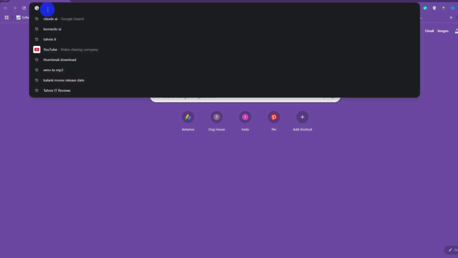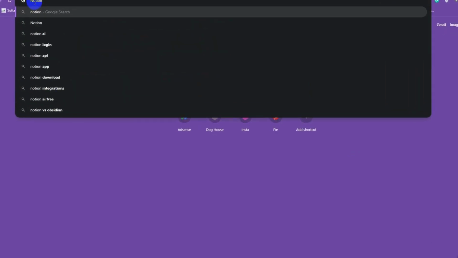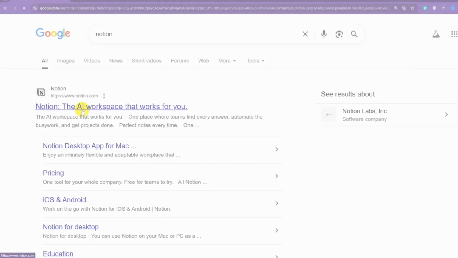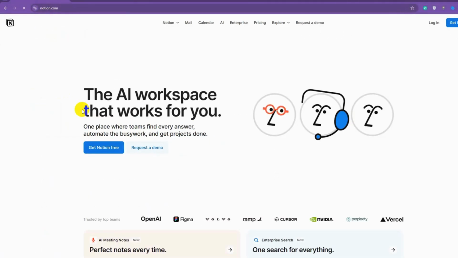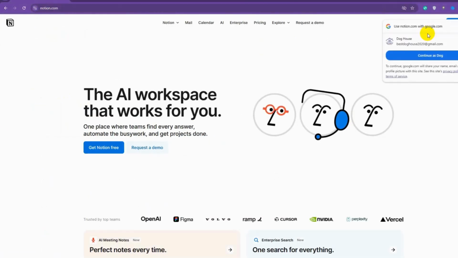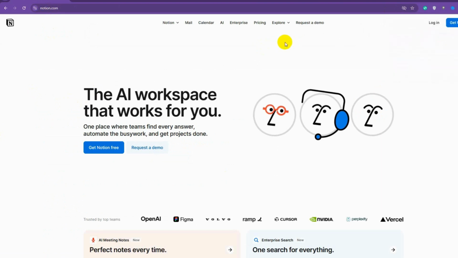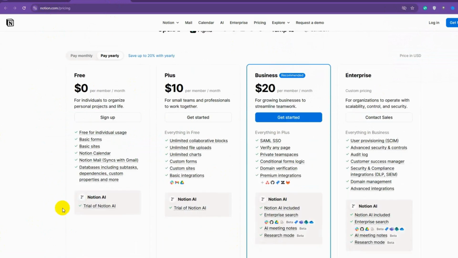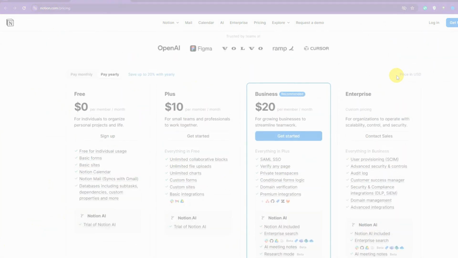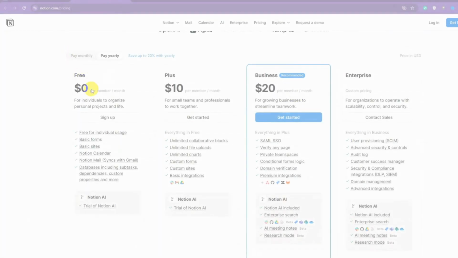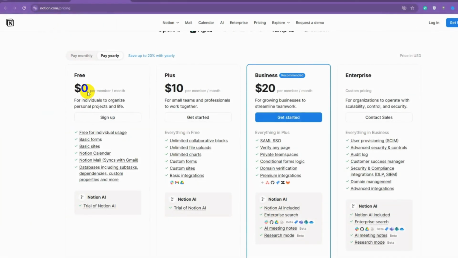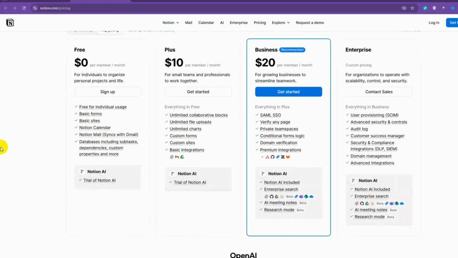So, first of all, we have to search Notion on Google and open the website. Okay, so before creating an account, I have to see the pricing section. Here we can see Free, Plus, Business, and Enterprise. There are 4 packages. The free package is obviously $0 per member per month, and here is how we can use it: free for individual usage.